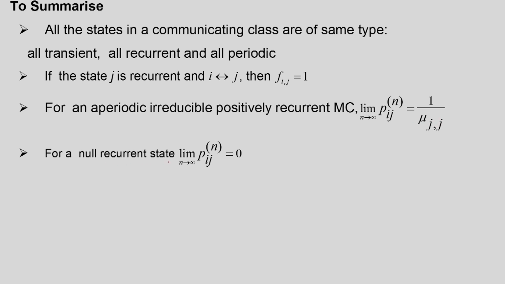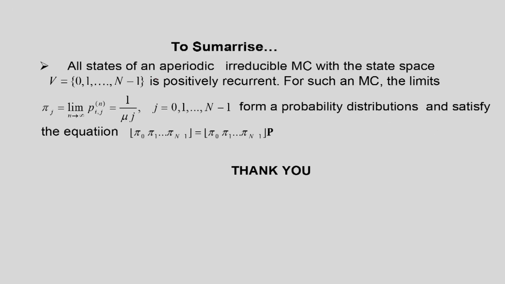And for a null recurrent state, the limit of Pij(n) as n tends to infinity is equal to 0. Earlier we proved that this is 0 for a transient state. Finally, all states of an aperiodic irreducible Markov chain with a finite state space are positively recurrent. So, there is a finite steady state probability.